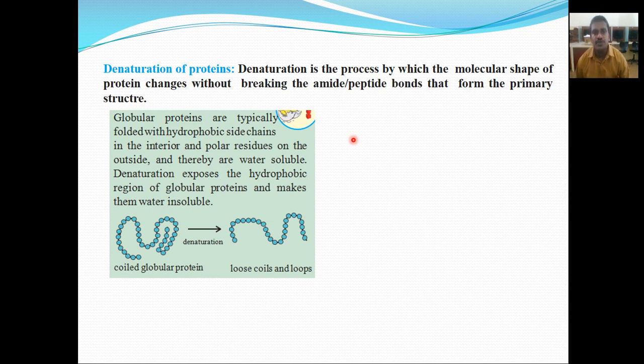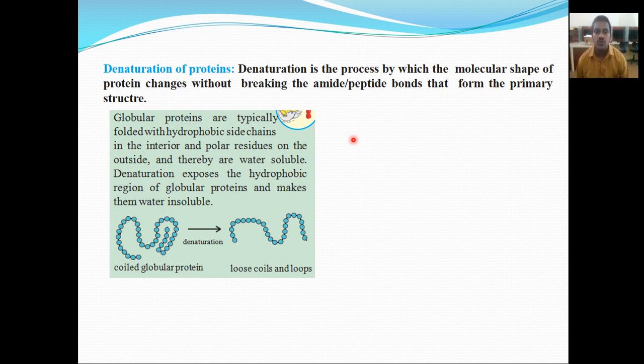The denaturation of protein depends upon different external factors. Because of temperature, if we heat any protein, the bonds of the protein get broken down.